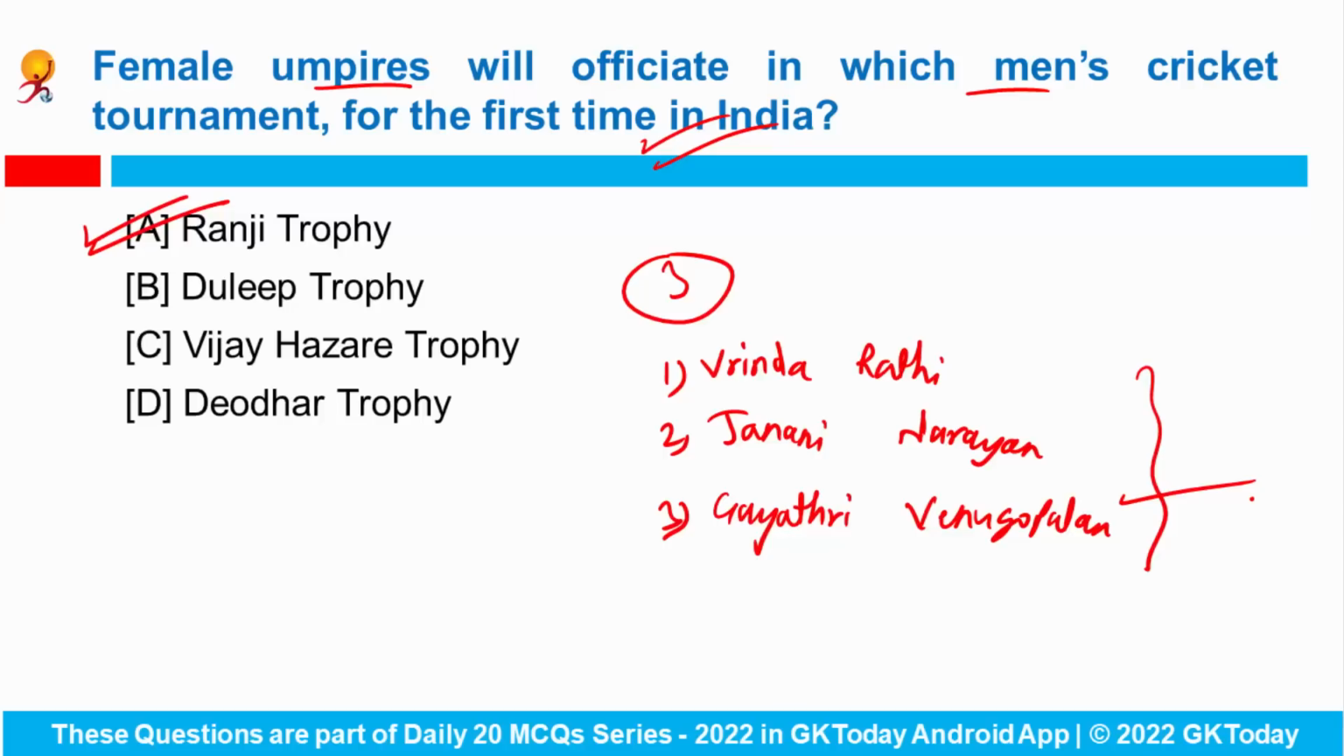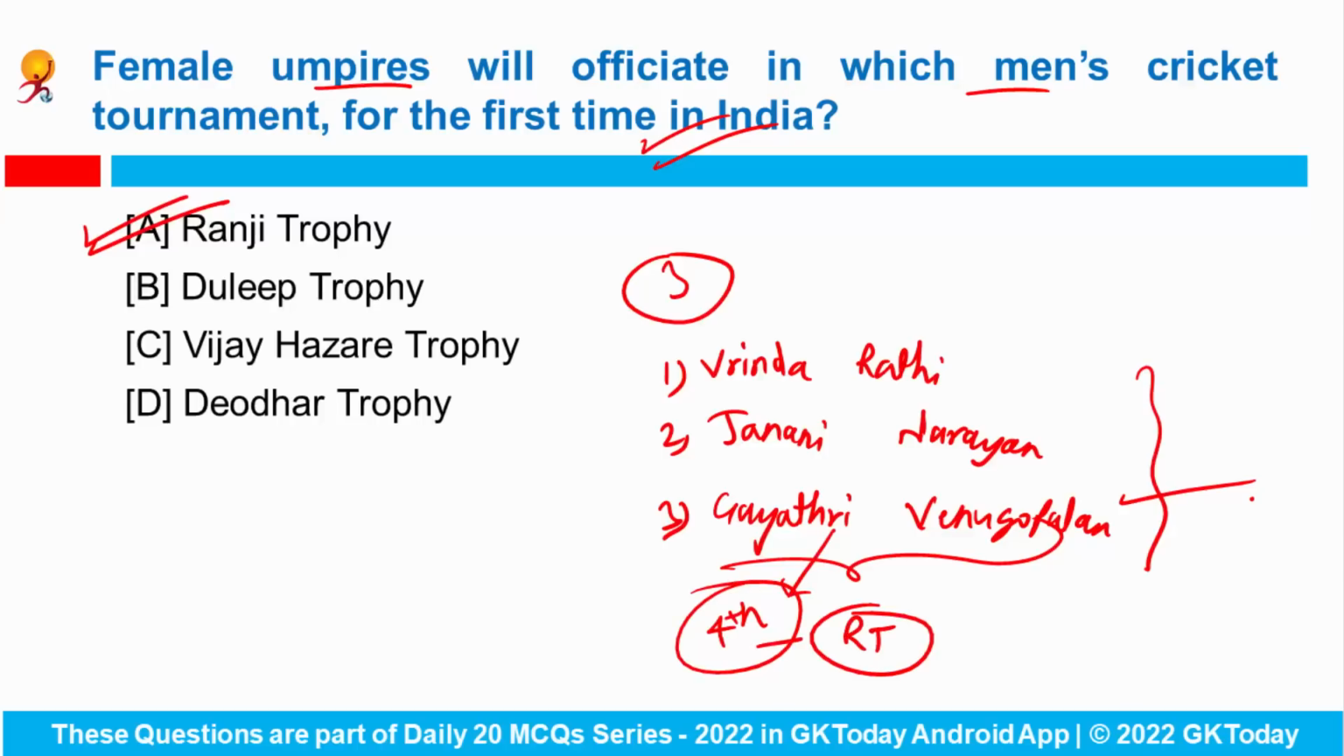And don't forget that Gayatri Venu Gopalan has also served as a fourth umpire in the Ranji Trophy earlier. So you can also be asked which among these three female umpires has also served as a fourth umpire in the Ranji Trophy earlier. The correct answer would be Gayatri Venugopalan.